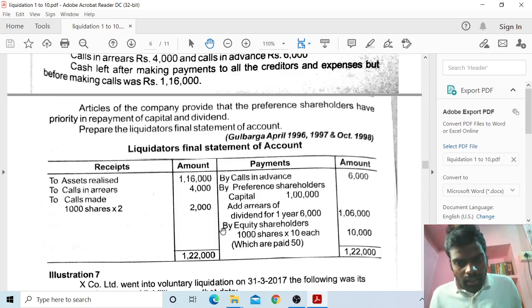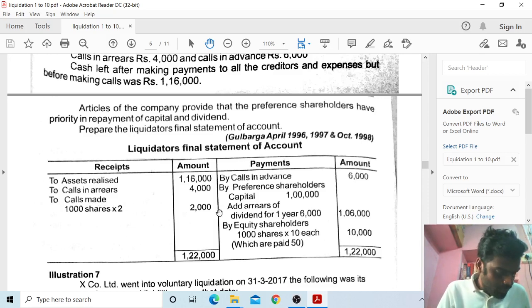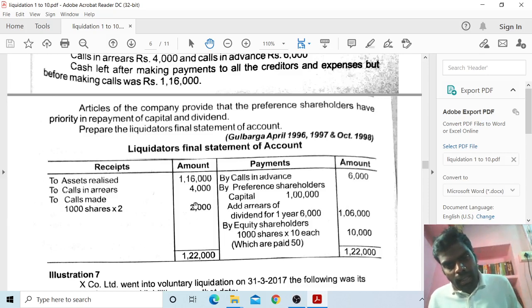So 8,000 is insufficient for equity shareholders. For that we have to collect calls made, 1,000 shares into 2 rupees, so 2,000. Now 8,000 plus collected amount 2,000, total 10,000.